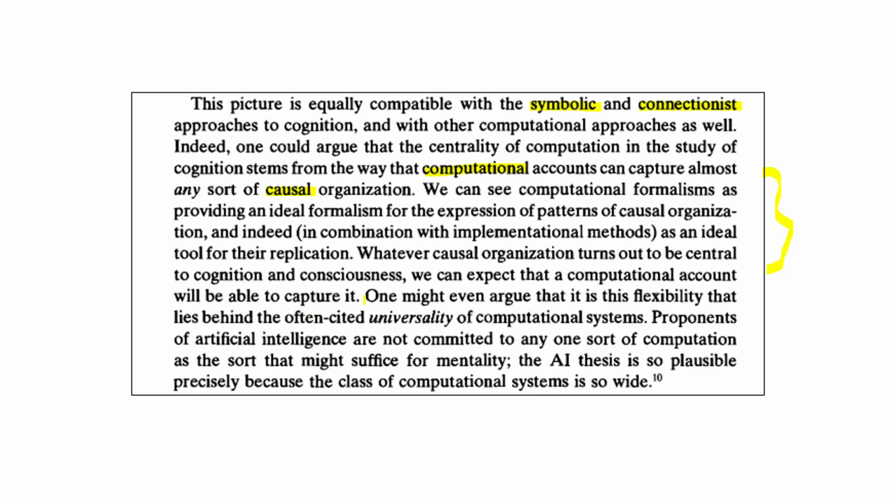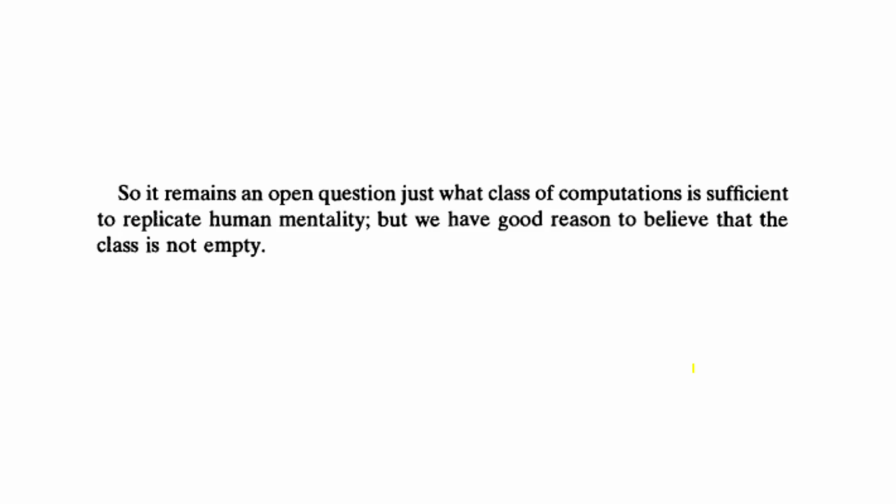So even if it turns out not to be computation that's important, we're not going to be going down the wrong path if we focus on computation, as he does. One might even argue that it is this flexibility that lies behind the often cited universality of computational systems. Proponents of artificial intelligence are not committed to any one sort of computation as the sort that might suffice for mentality. The AI thesis is so plausible precisely because the class of computational systems is so wide. So he's really just pushing for the idea that consciousness will be found in machines.